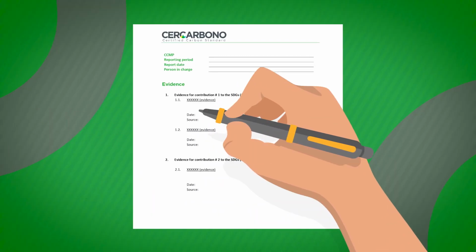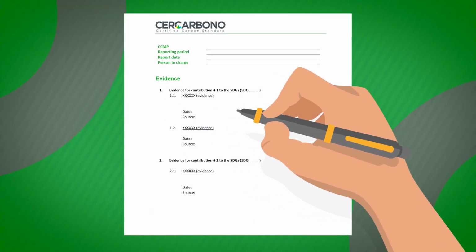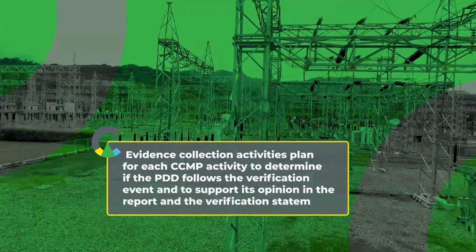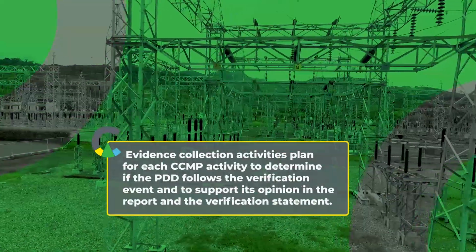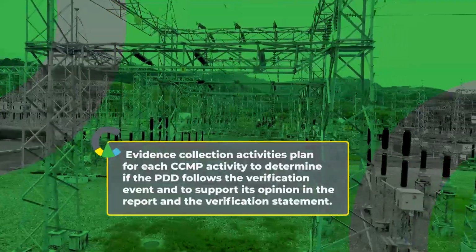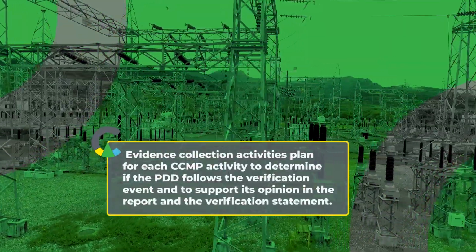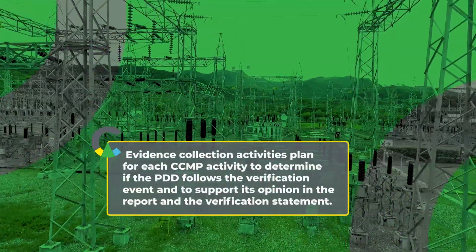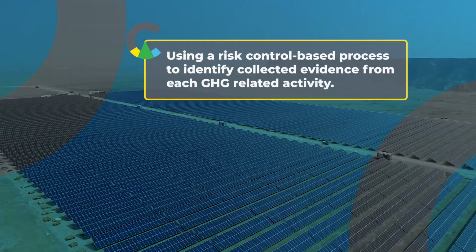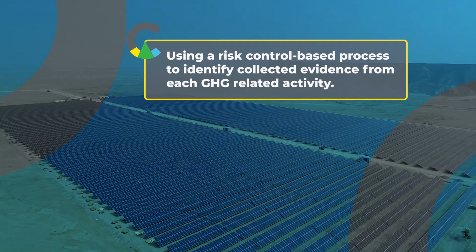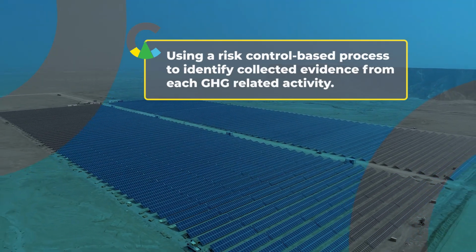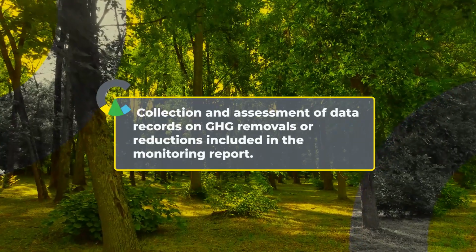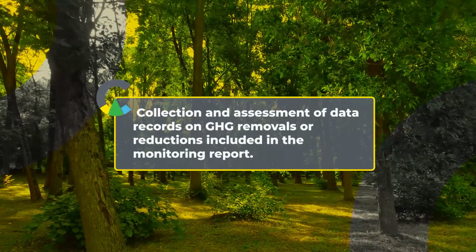In addition, the VVB shall develop an evidence collection plan during verification, including evidence collection activities plan for each CCMP activity to determine if the PDD follows the verification event and to support its opinion in the report and the verification statement, using a risk control-based process to identify collected evidence from each GHG-related activity. Collection and assessment of data records on GHG removals or reductions included in the monitoring report.